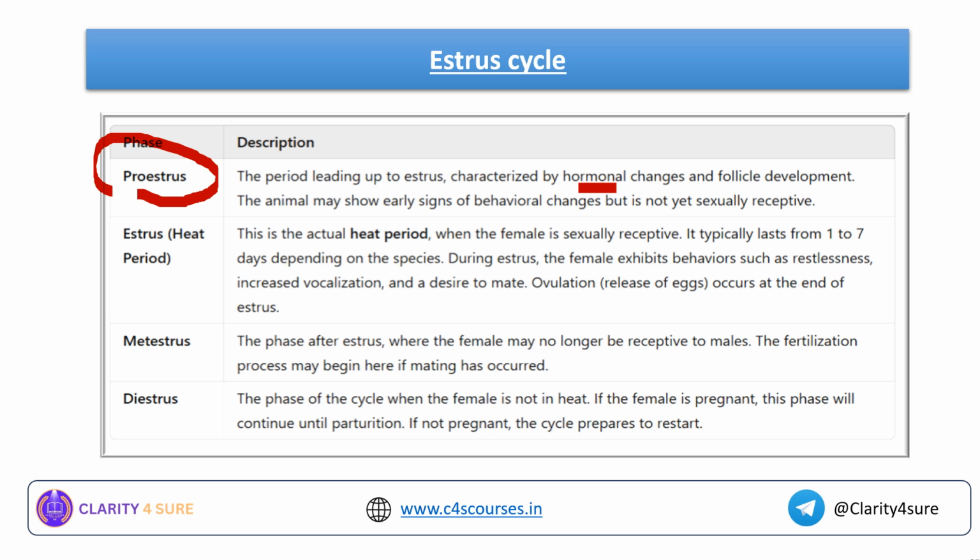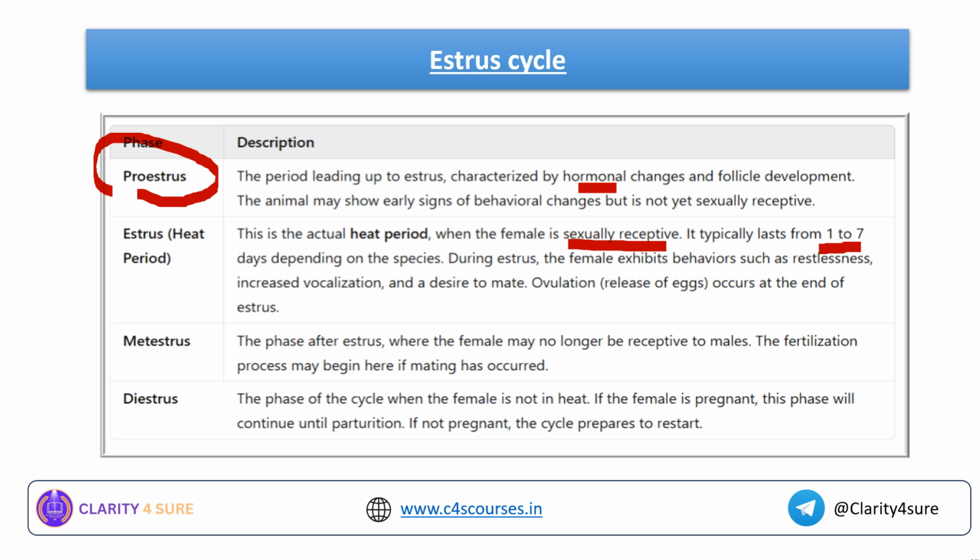What is the estrus period? That is the actual heat period where the female cattle or female sheep, female goat, whatever it is, is sexually receptive. In this phase only the mating occurs. It typically lasts from 1 to 7 days, as we already discussed in the previous slide. During this estrus phase only, the female exhibits some behavioral changes such as restlessness, increased vocalization and desire to mate. And what is the ovulation? It means the release of eggs, which occurs at the stage of this estrus cycle only.